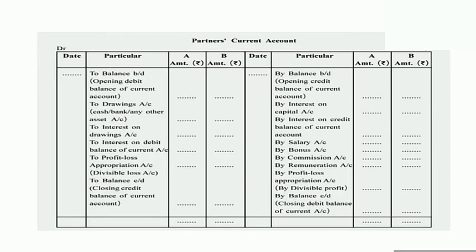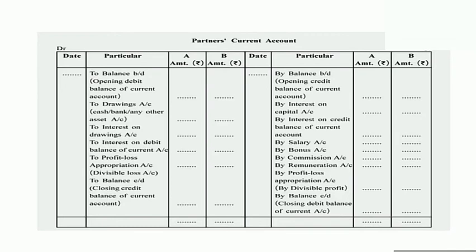If any interest is charged by the firm to the partner on the debit balance, then on the debit side, interest on debit balance of partner's current account, in the column of partners A or B or A and B.